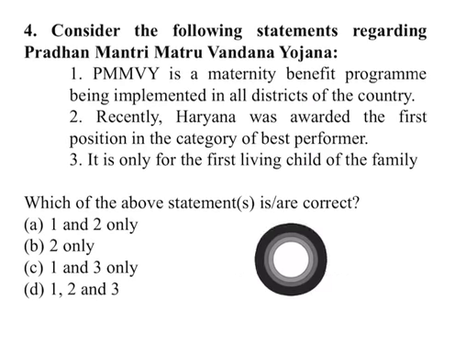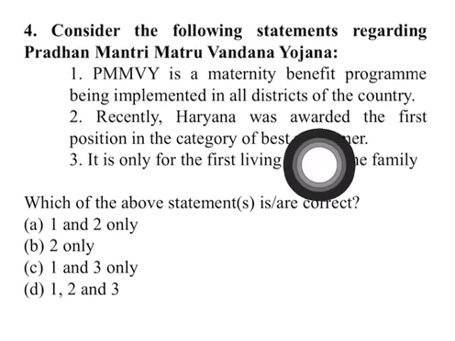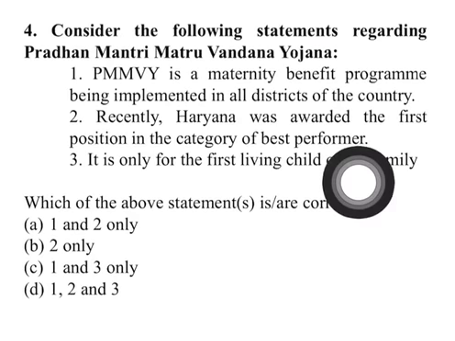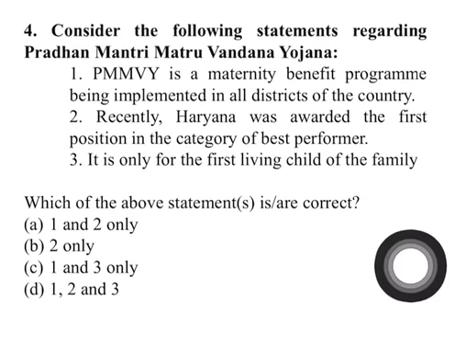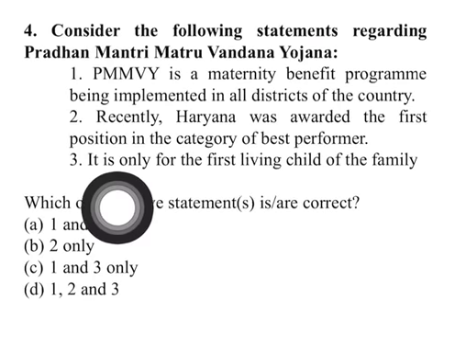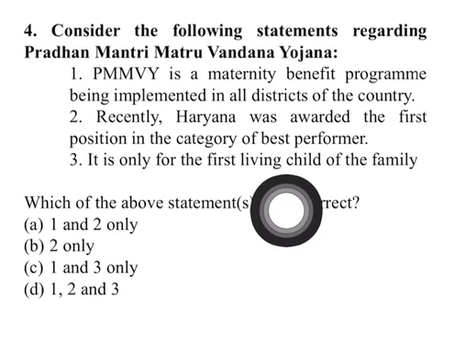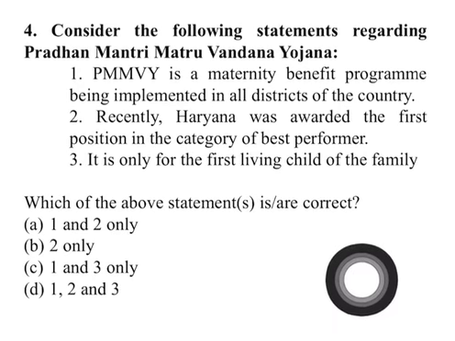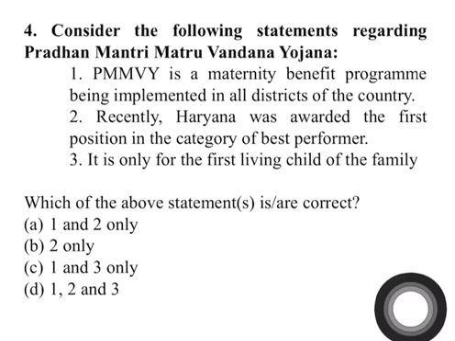Now let us see statement 2. Recently, Haryana was awarded the first position in the category of best performer. This is factually incorrect because it is not Haryana, but Madhya Pradesh which has scored rank one in the category of best performer. Now the third statement: it is only for the first living child of the family. This is correct because this scheme can be availed only for the first living child of the family with respect to a few conditions.